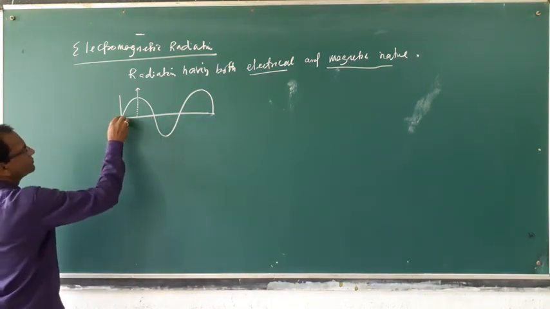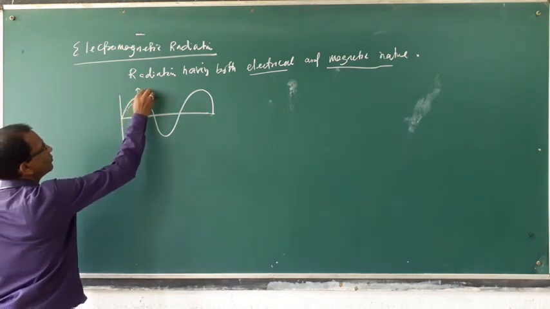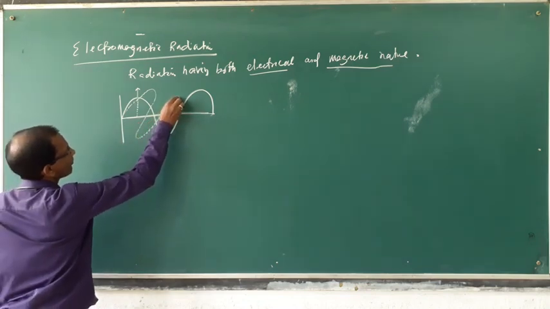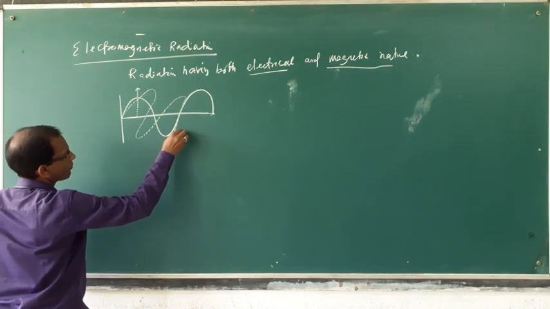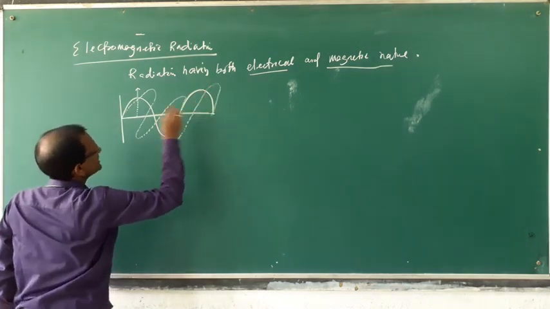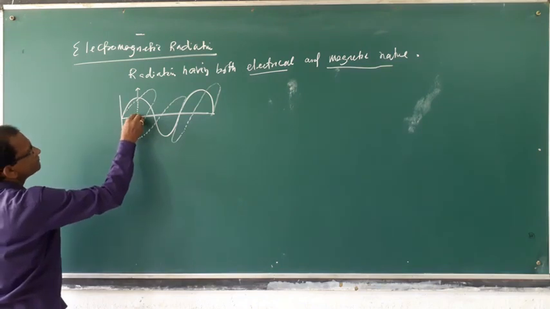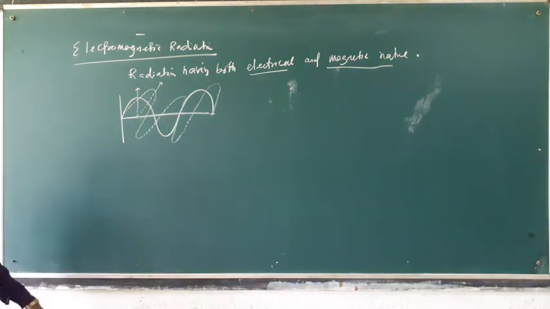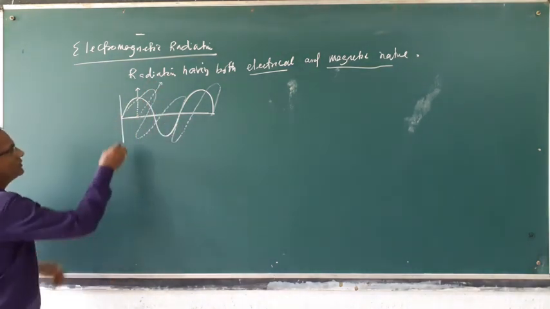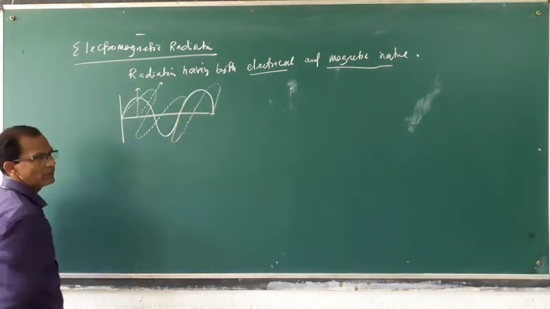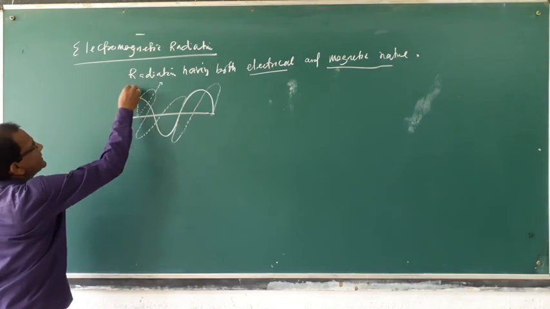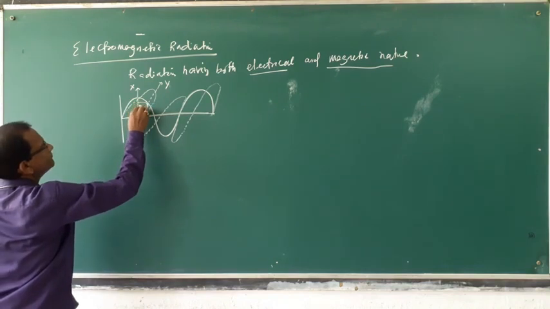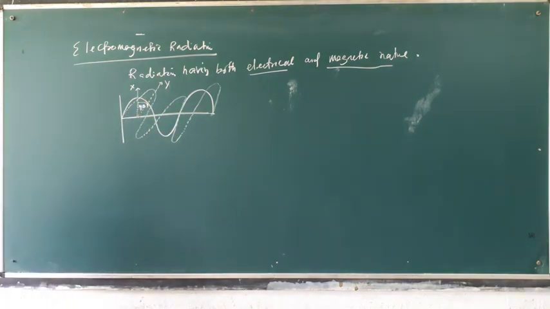Another wave is produced in another plane, at 90 degrees, like the x-axis and y-axis.